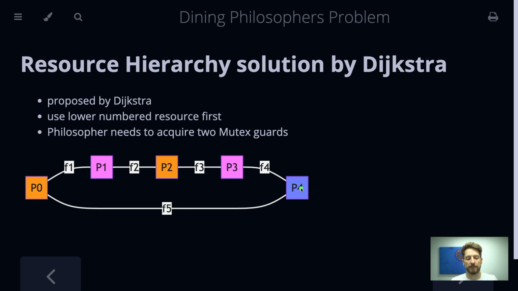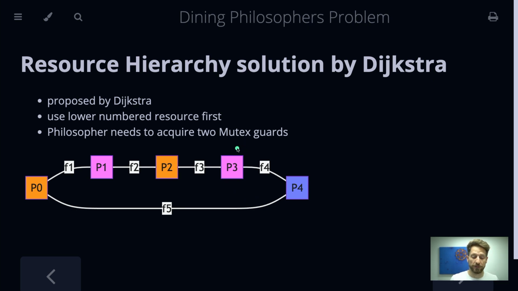And whenever one of these philosophers that won the race of picking up 2 forks has finished eating, he will return the forks to the resource pool. And in the case where the first one that could advance was number 4, philosopher 3 can start because he has fork 3 in his hand and will pick up fork number 4. And this is how you avoid a deadlock, and at least your program will advance. In the worst case, maybe in a slow fashion, but better than a deadlock.